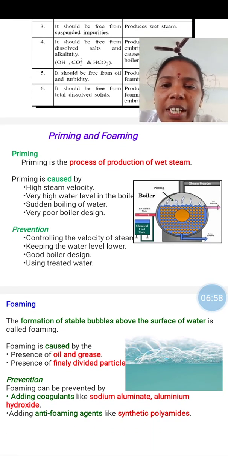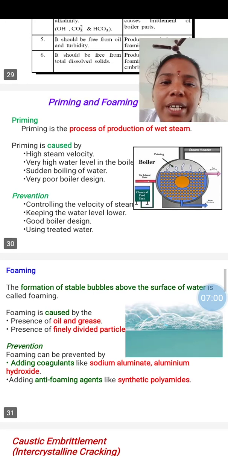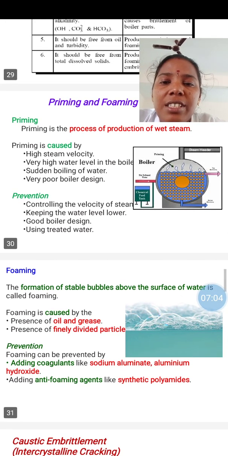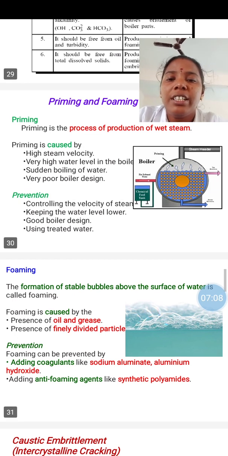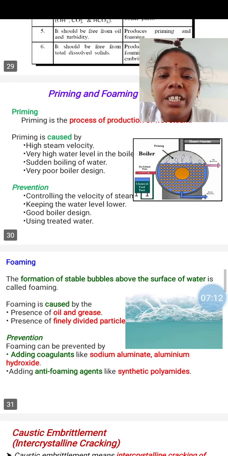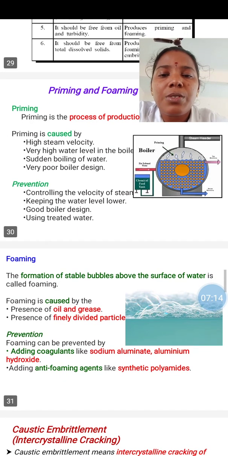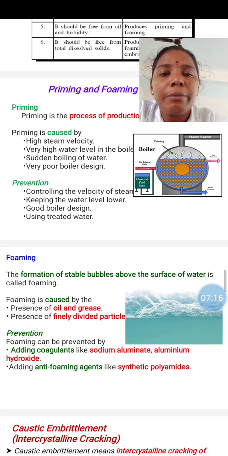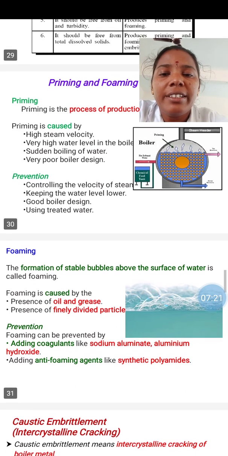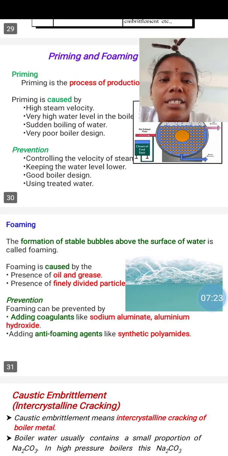Priming, that means the process of production of wet steam. This is formed by high steam velocity, high water level in the boiler, sudden boiling of water and poor boiler design. These are the reasons for priming. Then prevention: controlling the velocity of steam, keeping the water level lower in the boiler, sudden boiling of water must be avoided, and also using good boiler design.